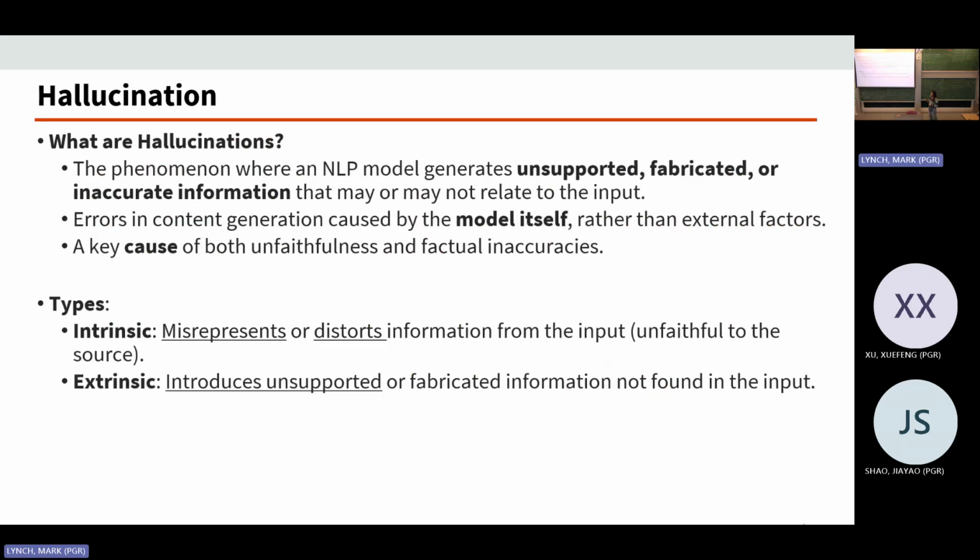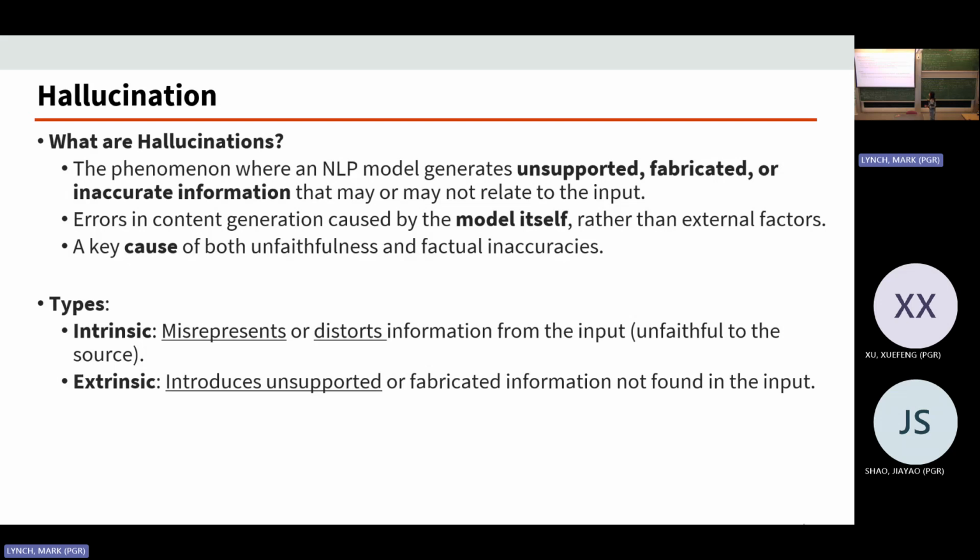And now we have this very popular word emerging recently, which is called hallucination. I don't know if you guys have heard about it. It's a very popular definition about LLMs recently. So what is hallucination? Hallucination is very close to the concept I just introduced, factuality and faithfulness. Hallucination is a phenomenon where the NLP model generates something that is unsupported, fabricated, or inaccurate, and it may be related to the input or may not be related.